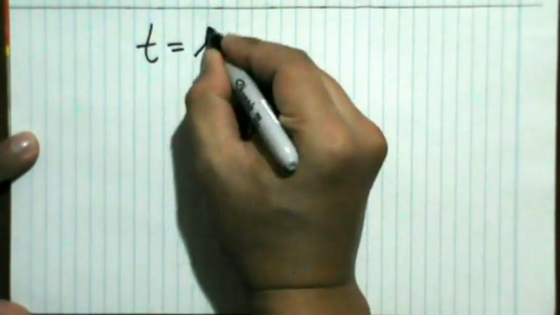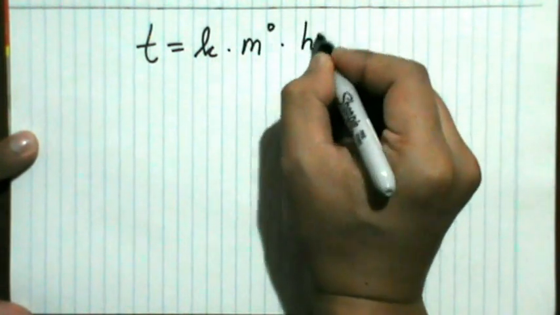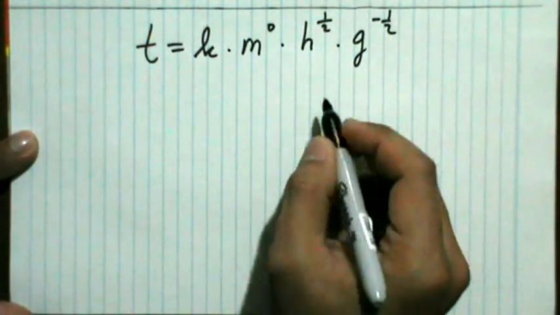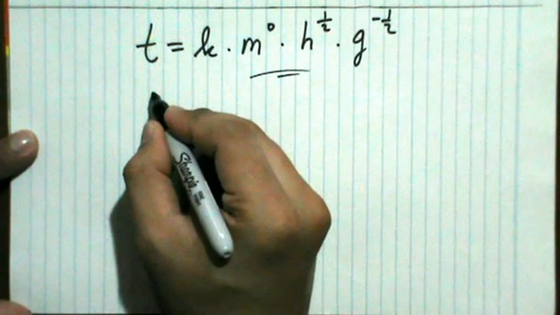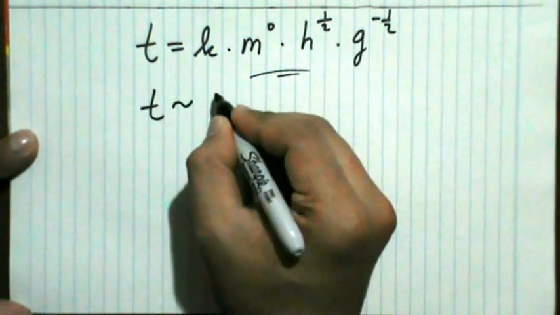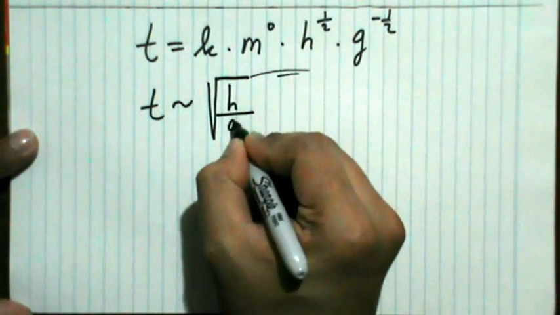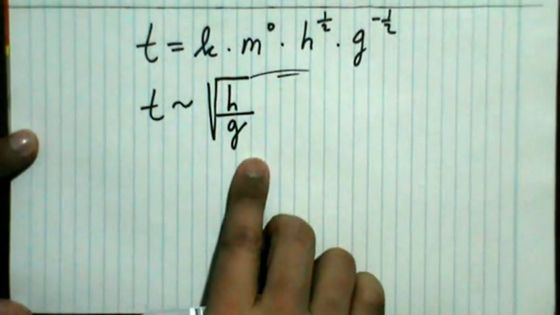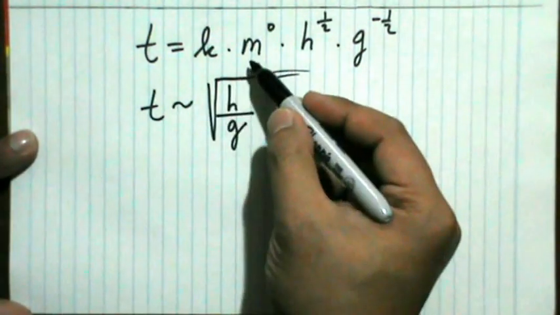Now we can write that the traveling time t is equal to the dimensionless constant k times m to the 0 times initial height to the 1/2, and then g to the minus 1/2. The important thing we get from our dimensional analysis is that the traveling time is proportional to the square root of initial height h divided by g. The important thing we get here first is that the traveling time is independent of mass.